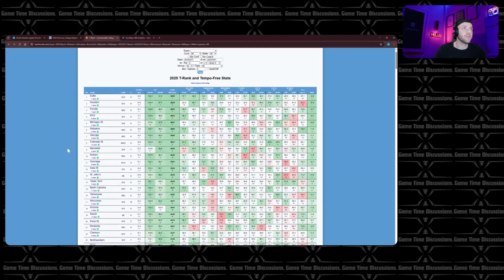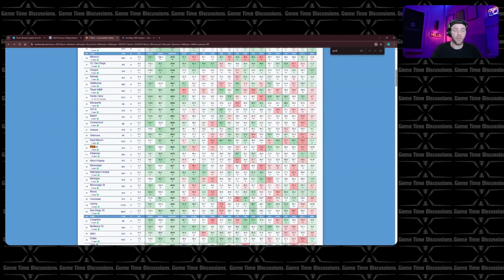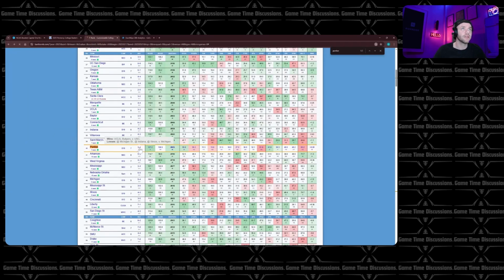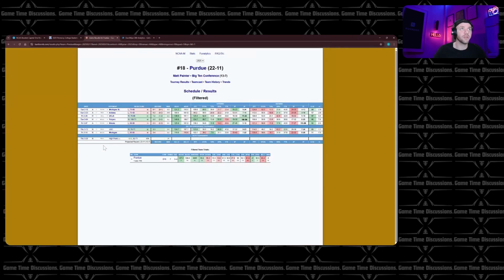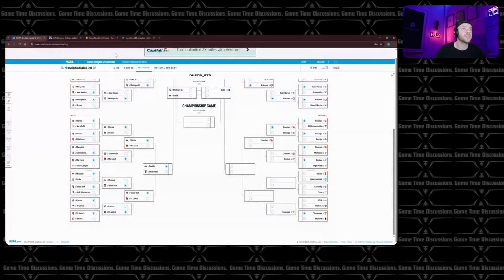They were, I don't even want to say they were fun to watch. They were okay, 40th to end the year. They made the tournament and got a 4 seed for some reason, with losses to Michigan State, Indiana. They did beat UCLA, who's a good team, and they dominated Rutgers, beat USC, got smacked by Michigan in the tournament. Again, Michigan did end up winning it all. But I do think Purdue wins against High Point, but I think Clemson beats Purdue handily.